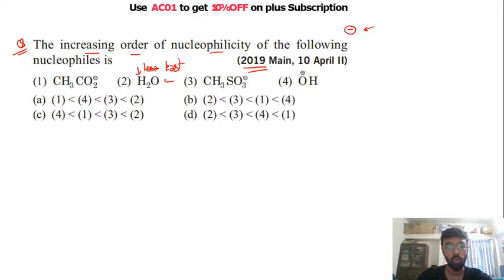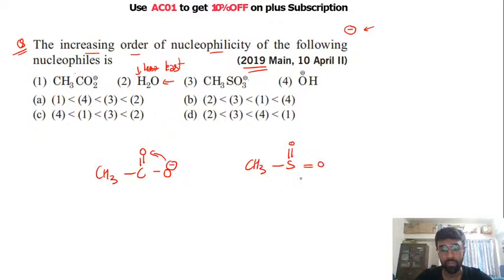So अपने को समझ में आ गया that water will have the least nucleophilicity. Now between first, third and fourth, you need this negative charge to donate, right? So ये negative charge stabilize नहीं होने चाहिए. So the thing is, between यहाँ पे क्या हो रहा है? You have this structure. This negative charge is in resonance, right? Similarly, this negative charge is again in resonance. Here what you have is, you have this thing. So in both of these cases, what you have is the negative charge is in resonance. So आपका this will have the maximum nucleophilicity.